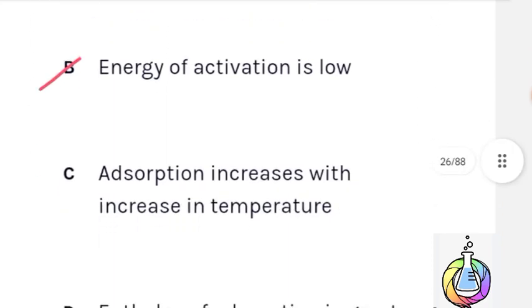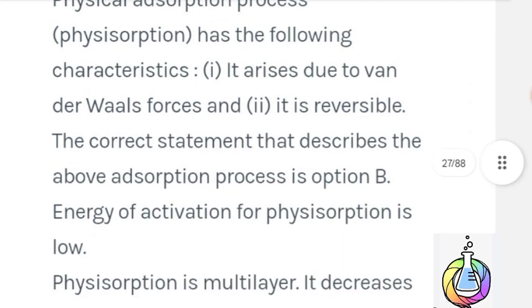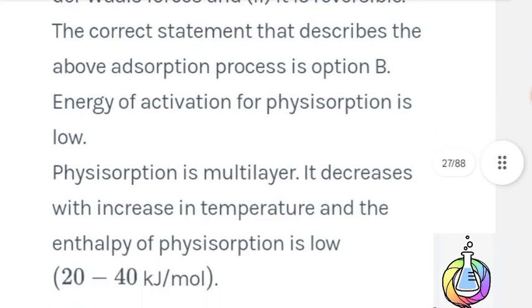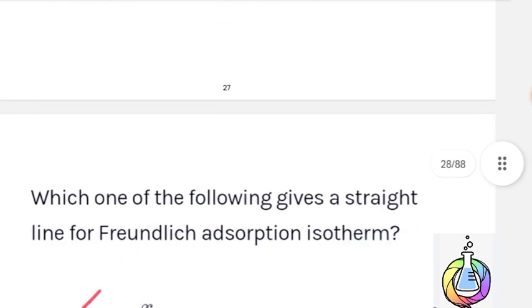Energy of activation is low. Here is the solution. The physical adsorption process, physisorption, has the following characteristics. It arises due to weak van der Waals force of attraction and it is reversible. The correct statement that describes the adsorption process is option number B. Energy of activation for physisorption is low. Physisorption is multilayer. It decreases with increase in temperature and the enthalpy of physisorption is low, 20 to 40 kilojoule per mole. So therefore B option is correct answer.